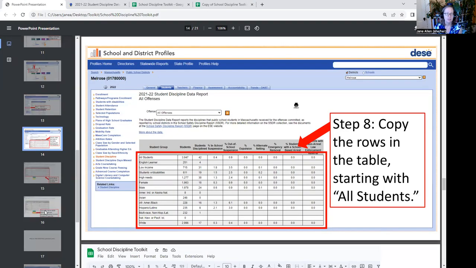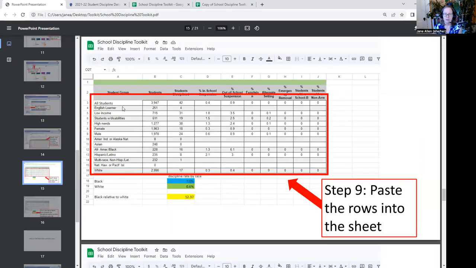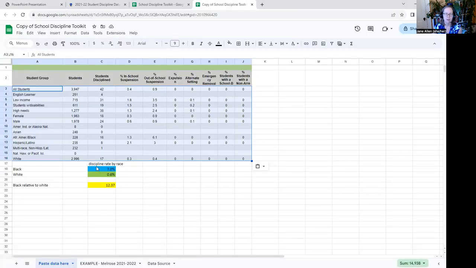I'm going to go back to the toolkit for a moment and show you that. So we paste the data in. And as you can see, these colored boxes down here are automatically populating. They're automatically populating because behind those cells, we put in some code to calculate these. And what these boxes show are the discipline rate by race for Black students in the blue box, for white students in the green box, and the Black relative to white rate of discipline in the yellow box.